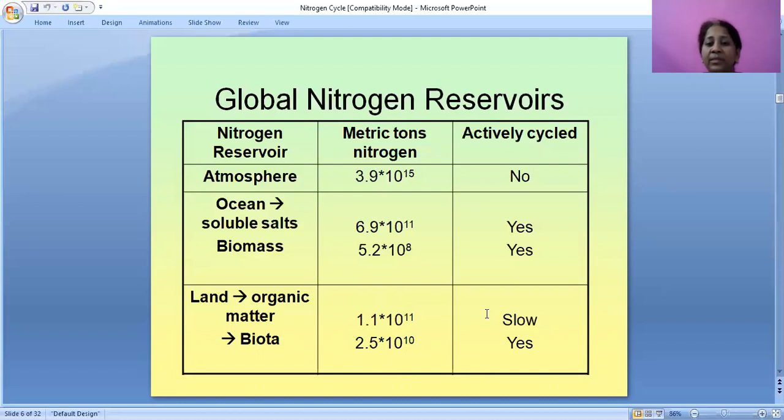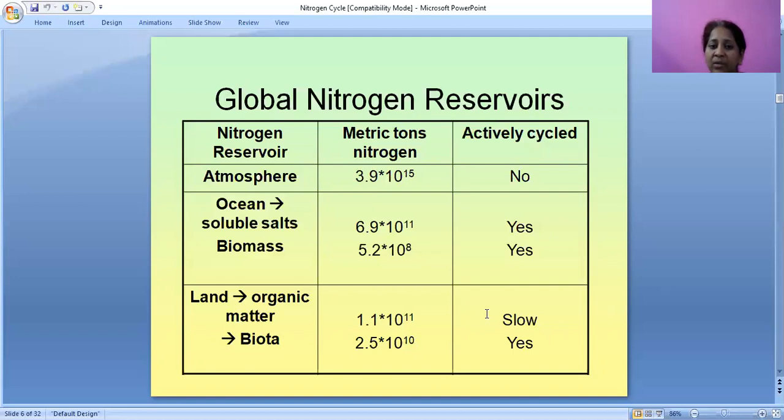Global nitrogen reservoirs: the atmosphere is up to 78% nitrogen, present at 3.9 into 10 to the power of 15 metric tons, but it cannot be actively cycled.